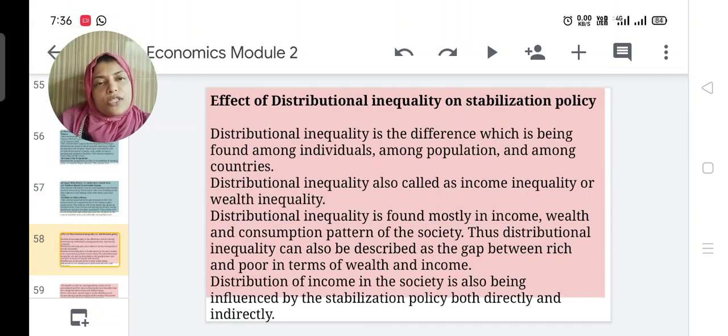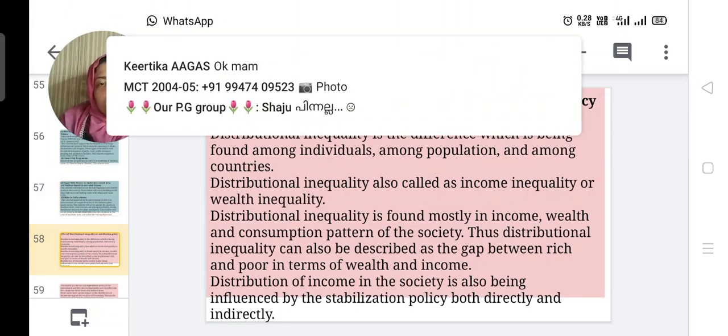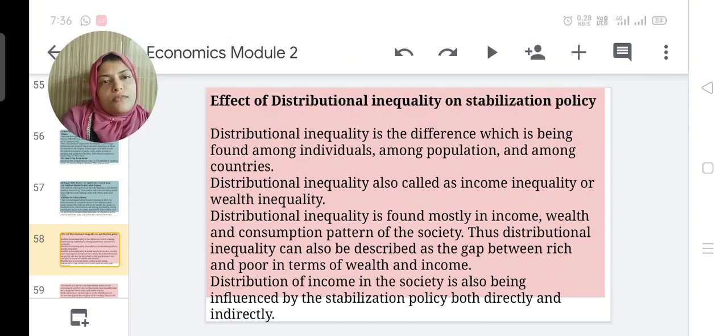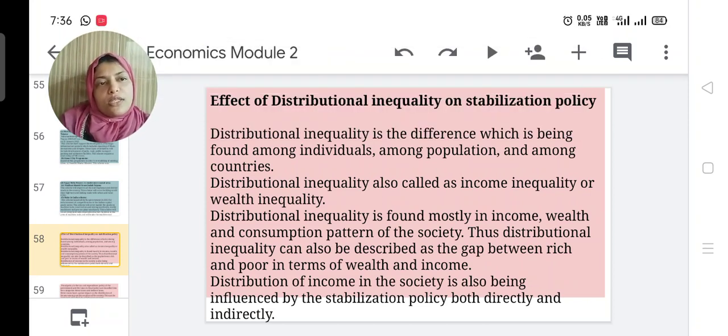Then, the effect of distributional inequality on stabilization policy. Distributional inequality is the difference found among individuals, among populations, and among countries. Distributional inequality is also called income inequality or wealth inequality. It is found mostly in income, wealth, consumption, and purchasing level of the society.